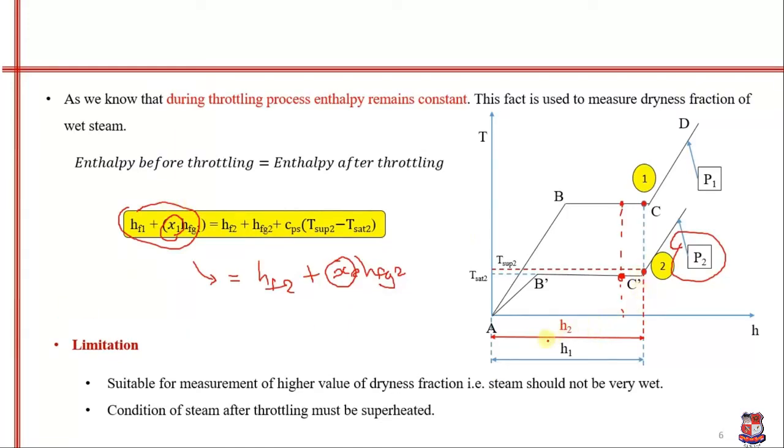If the steam is superheated, there will be no other dryness fraction term inside the equation, only a single dryness fraction term, so it will be easy to solve. That is why the condition of steam after throttling must be superheated. If it falls into the wet region, there will be another dryness fraction term, so it will be difficult to solve the expression and find the dryness fraction.